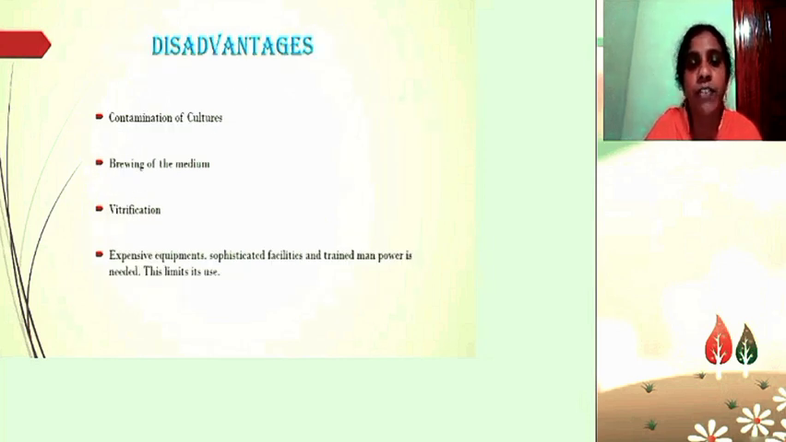Some of the disadvantages: contamination of the culture takes place if we don't maintain proper aseptic conditions. Even bacterial and fungal contamination occurs. Browning of the media: some of the plants contain secondary metabolites such as phenols, which will be exuded into the media, and they interfere with the growth of the tissue, so certain steps should be taken, such as adding ascorbic acid or citric acid to the media.